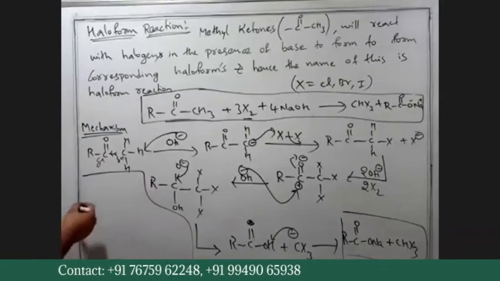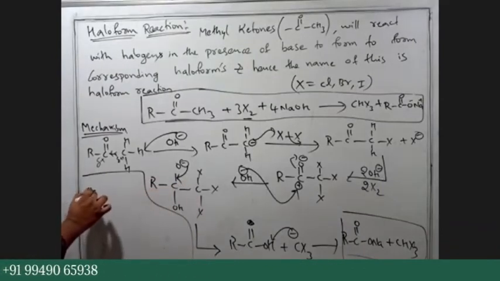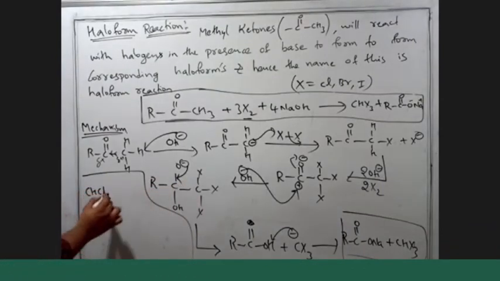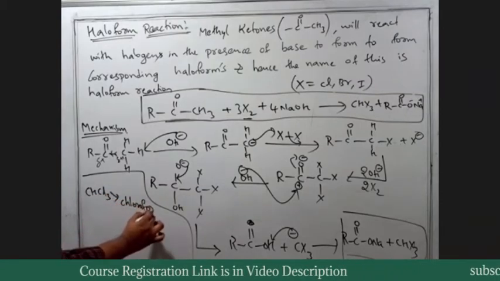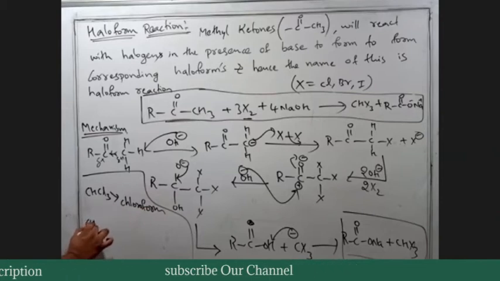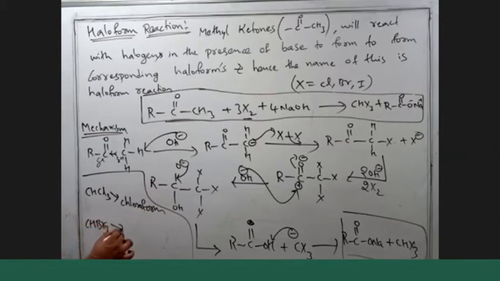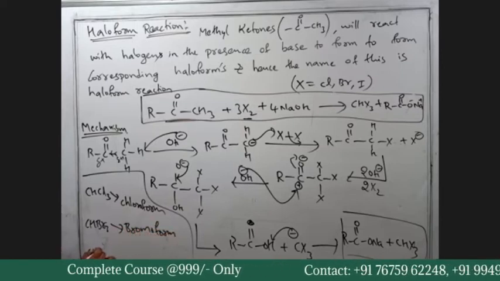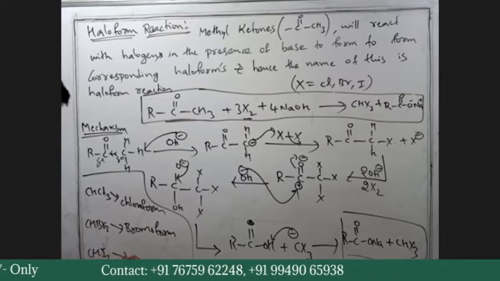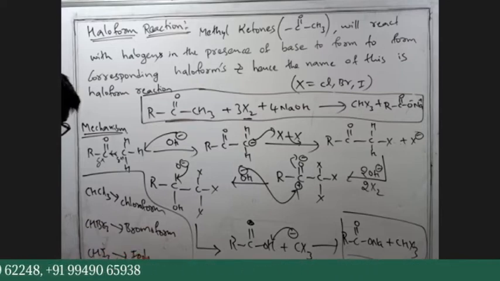CH3 is called haloform. If X is chlorine, CHCl3, chloroform. If X is bromine, CHBr3, it is known as bromoform. If X is iodine, CHI3, it's known as iodoform.